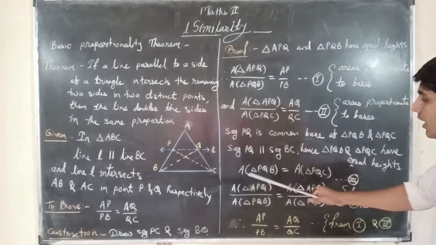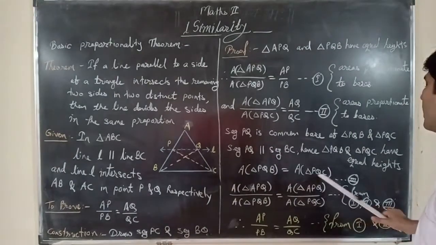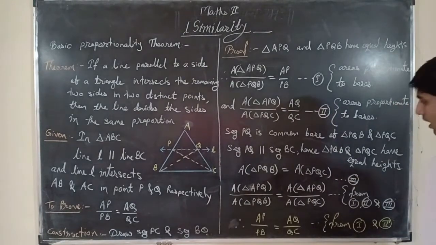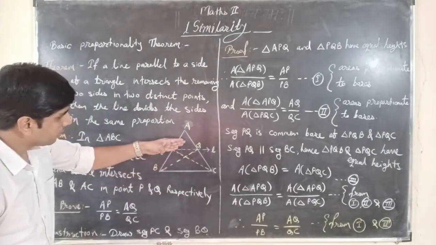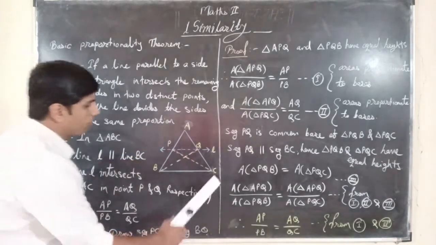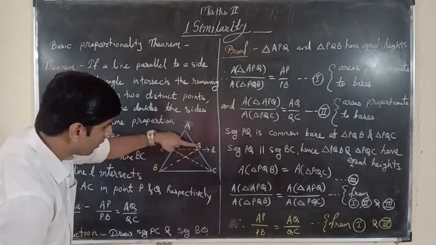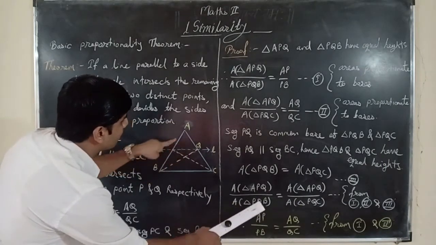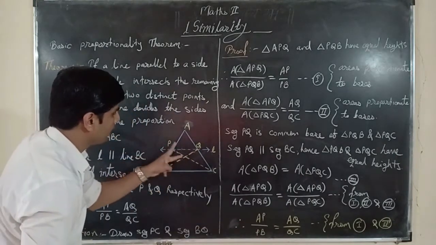Now again, area of triangle PQB is equal to area of triangle PQC. We will call this 3, and that's why these two triangles are in ratio, and these two triangles are in ratio. So therefore we can say triangle APQ upon triangle PQB is equal to triangle APQ upon area of triangle PQC, that is this triangle.